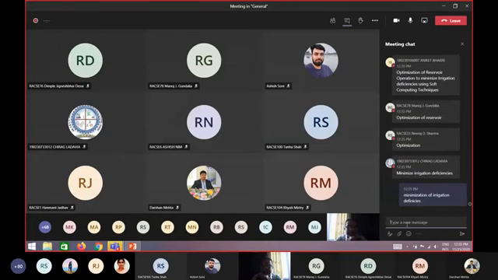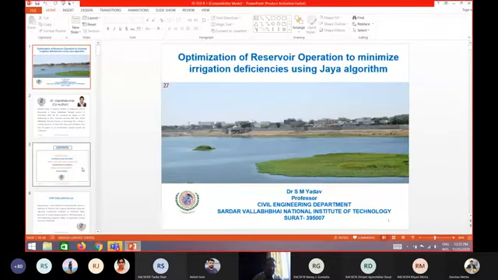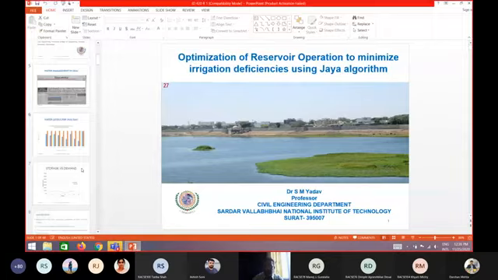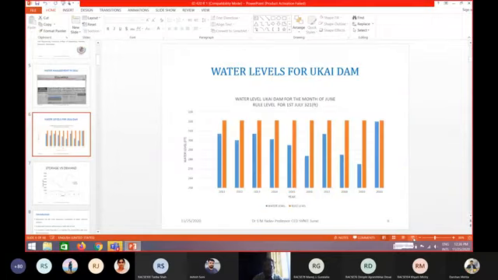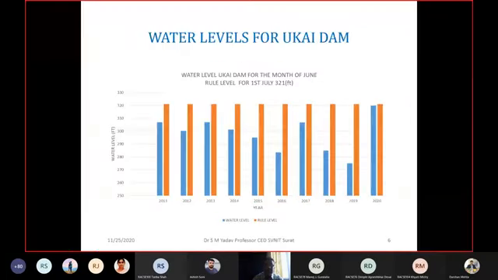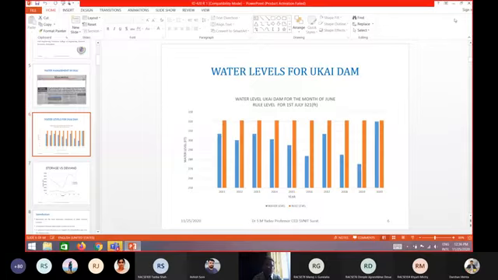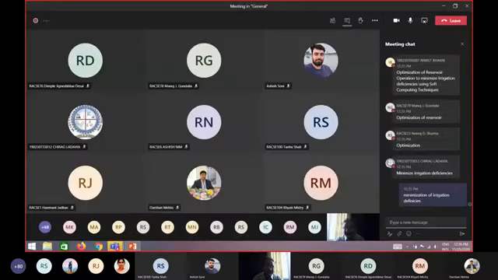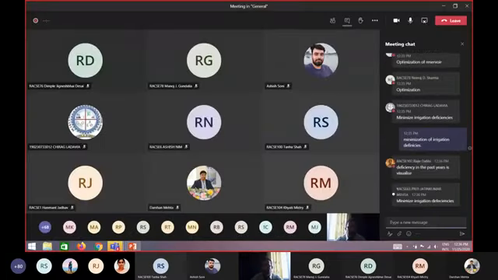How is this slide, showing the water level in the Ukai reservoir over a number of years, related to the objective of this lecture? Can anybody tell me? Minimization of irrigation deficiencies.